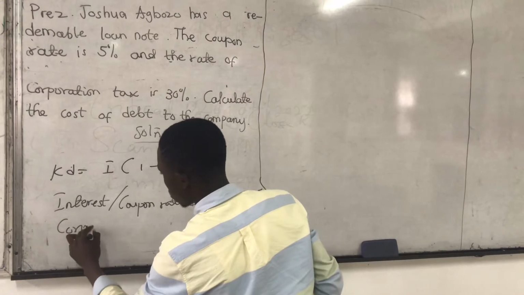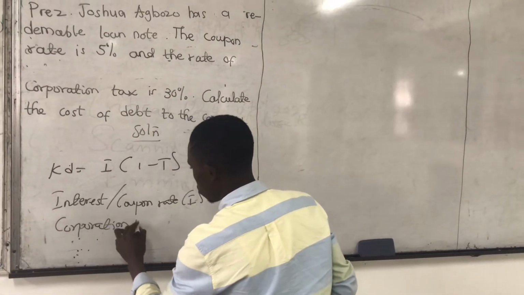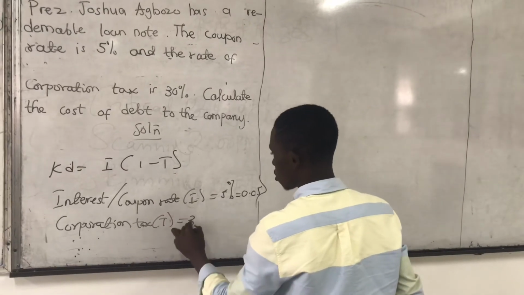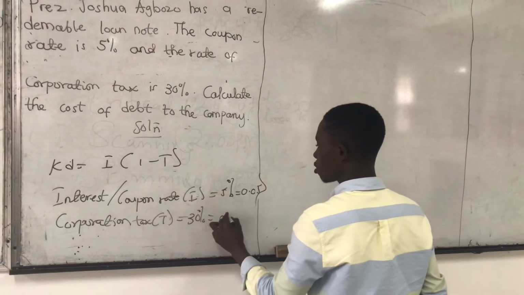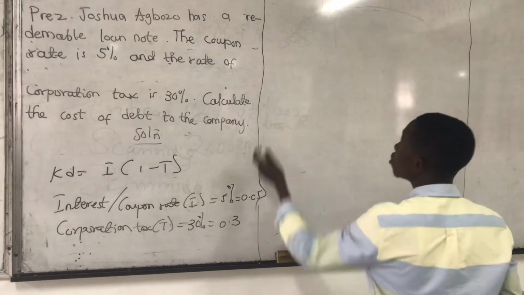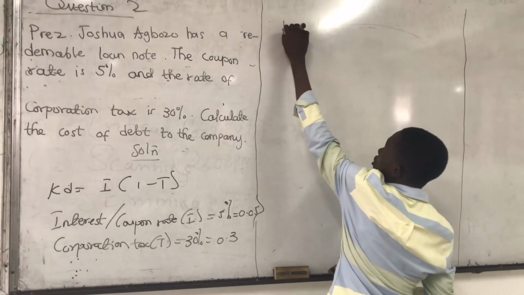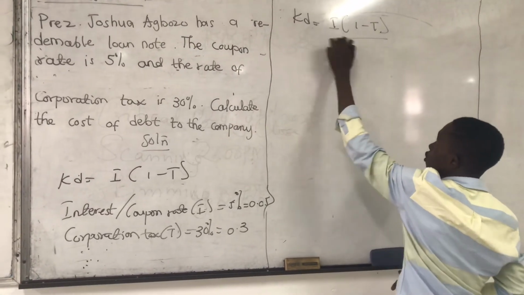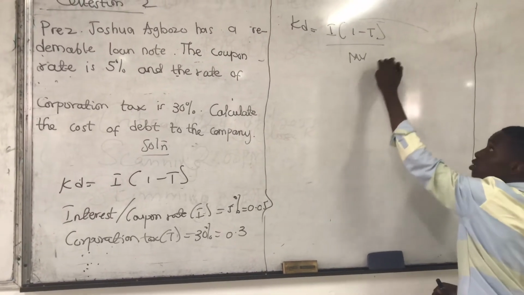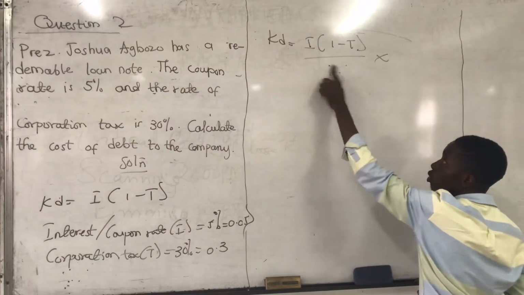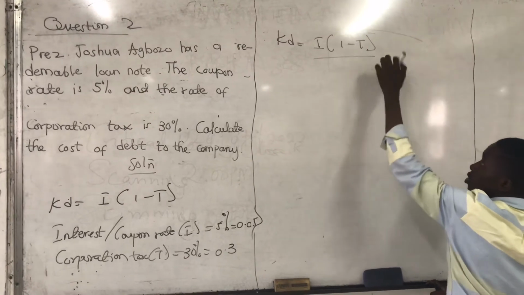Corporation tax, which is the T, was given as 30%, so 0.3. Okay, so KD is equal to I1 minus T. If you do it this way, it's wrong. It's redeemable. You don't need market value, so you remove it. So this is the correct one.